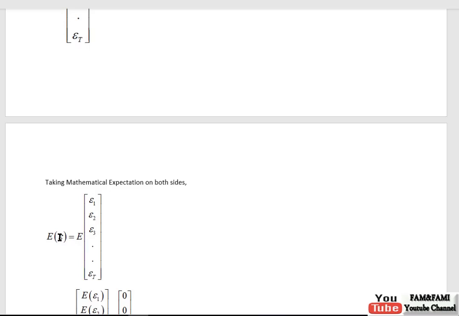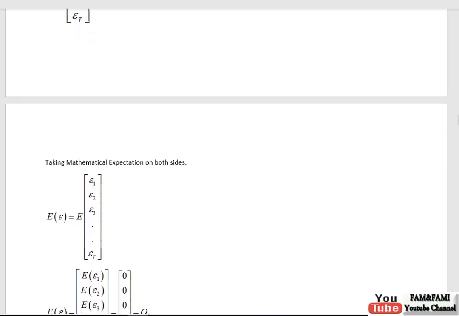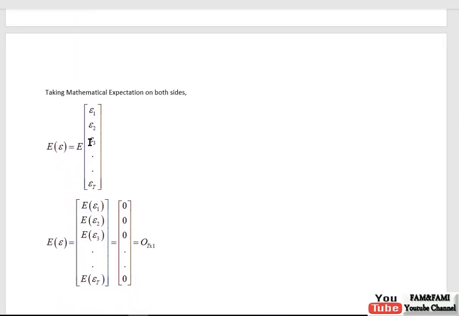Apply expectation to the left and right hand side. On the right hand side, this expectation is taken of a vector. By the rule of matrices, the expected value of a vector is the expected value of each element of this vector. So it is applied to epsilon 1, it becomes expected epsilon 1, then expected epsilon 2, expected epsilon 3 and expected epsilon t.